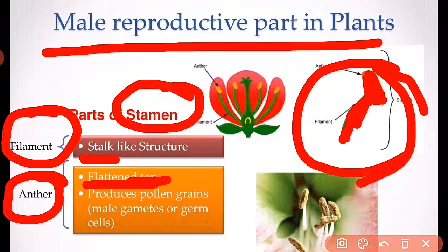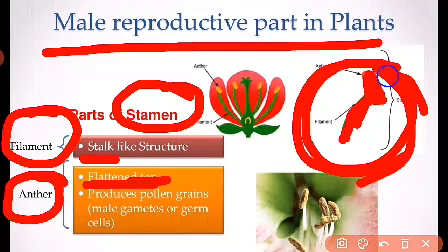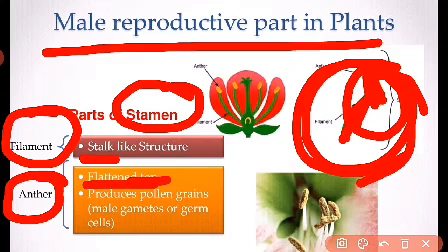Male reproductive part means what? It will produce male gametes, and in the case of plants, the male gametes are your pollen grains. So here in your stamen, mainly in the anther part, your pollen grains are produced, and your pollen grains are also known as your male gamete. So I hope it's clear.